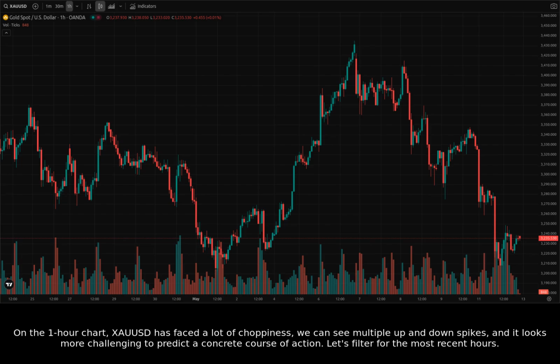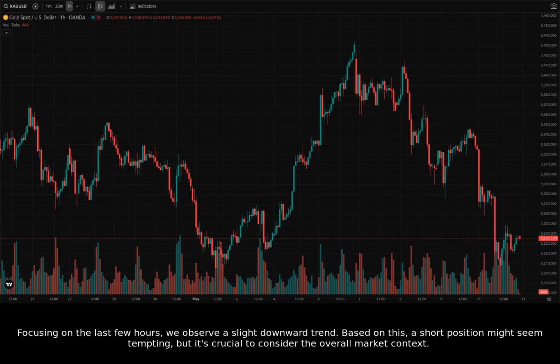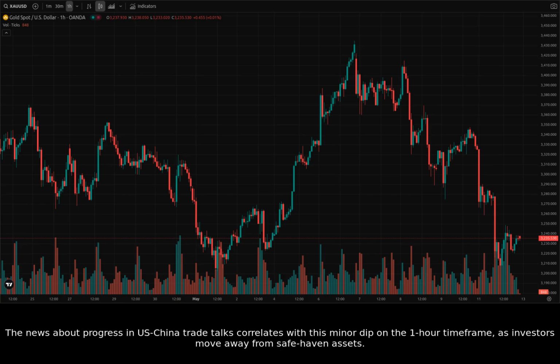Let's filter for the most recent hours. Focusing on the last few hours, we observe a slight downward trend. Based on this, a short position might seem tempting, but it's crucial to consider the overall market context. The news about progress in US-China trade talks correlates with this minor dip on the 1-hour timeframe as investors move away from safe haven assets.